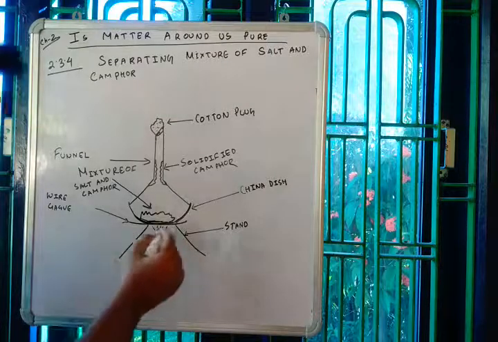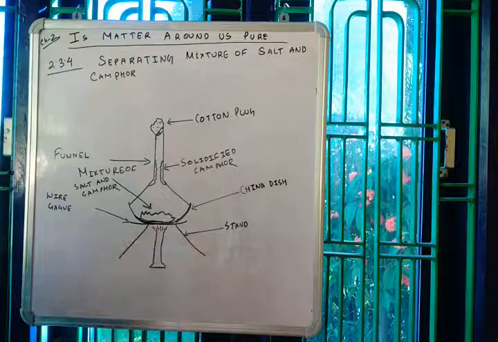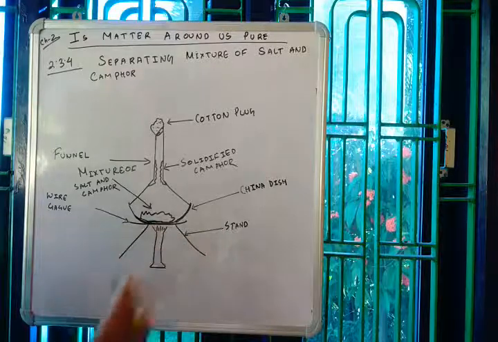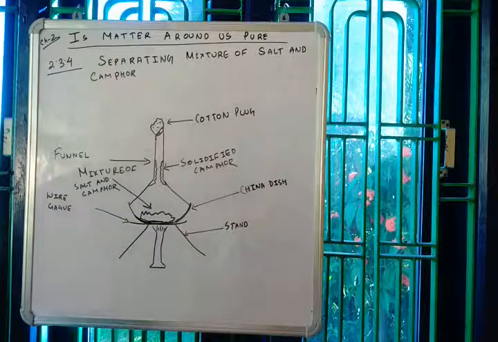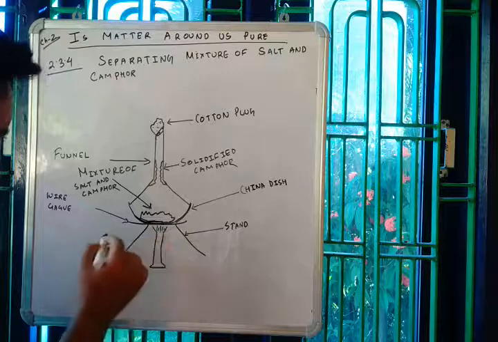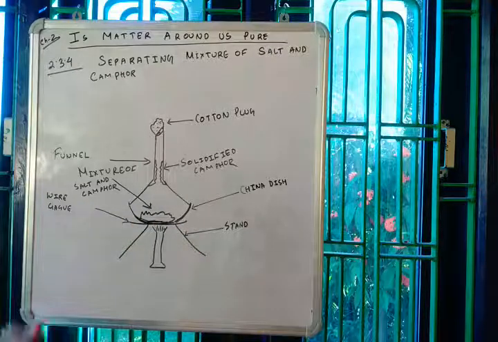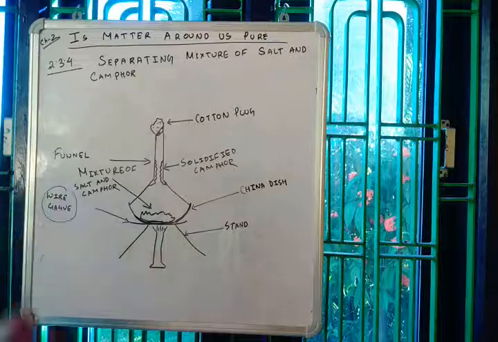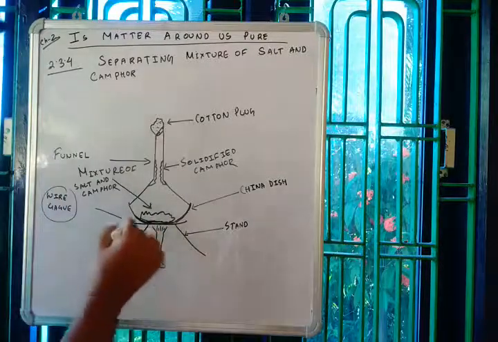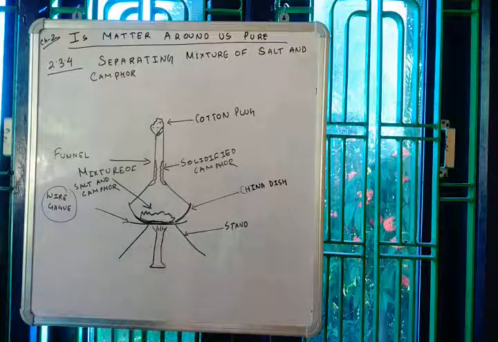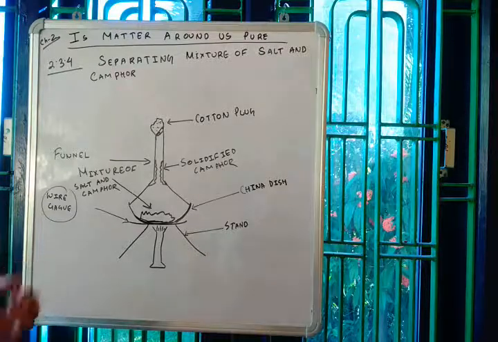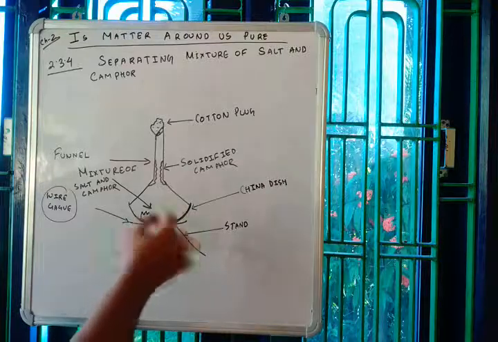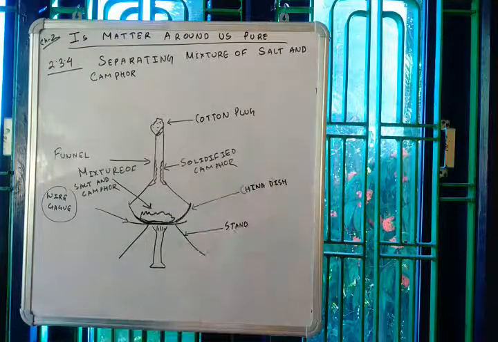So as usual, we have a tripod stand over here. The third leg is on the other side. I cannot draw it here in a plain diagram. This is the burner. Above the tripod stand we have a small net, and this net is called wire gauze. Above the wire gauze we have a china dish. China dish is nothing but, I think you have seen it in your homes as well, there's a cup and a plate. The plate is made out of china clay. So this particular dish is actually made of china clay. This is called a china dish.